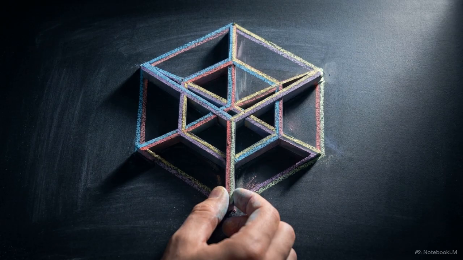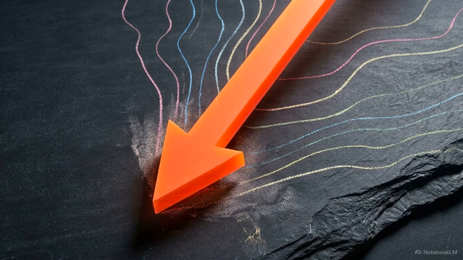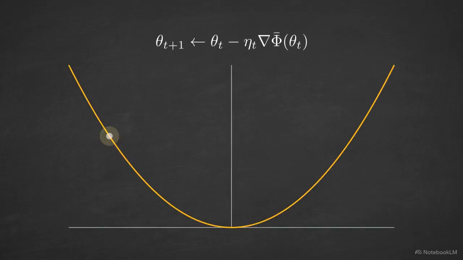This creates a mechanical challenge, finding the absolute bottom of a space with over 100 million dimensions using only local, tactile information. The negative gradient serves as the primary oracle, pointing the agent towards the steepest descent. This movement is dictated by the gradient descent update rule, which maps the agent's next position. The agent senses the slope and takes a step in the direction of that vector.